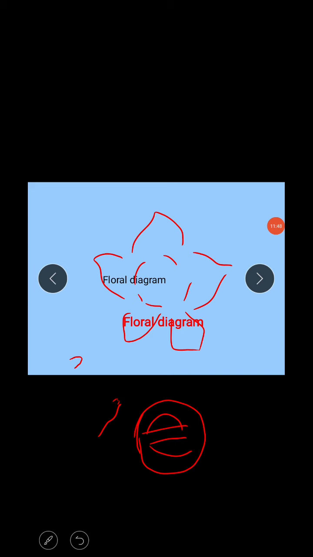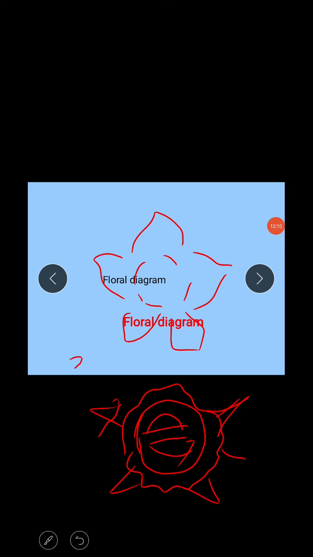Is it clear? Then the primary ridges are present to the outside. These are the primary ridges, and the secondary ridges on the lower side, outside to the primary ridges, like this structure. These are the primary ridges. PR means the primary ridges, SR means the secondary ridges, and it is two-lobed.